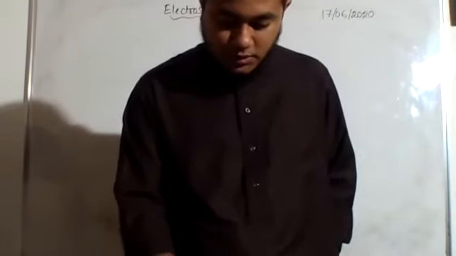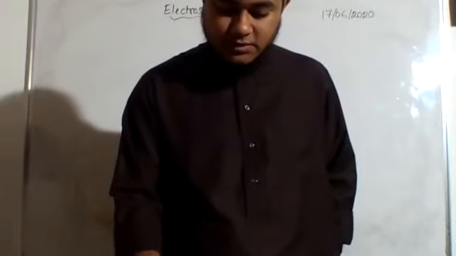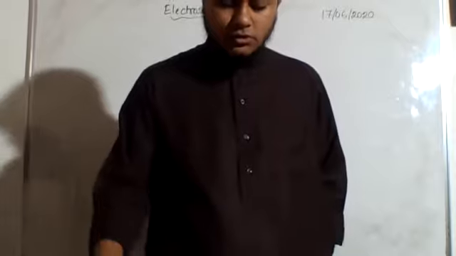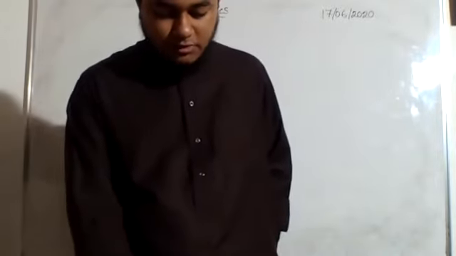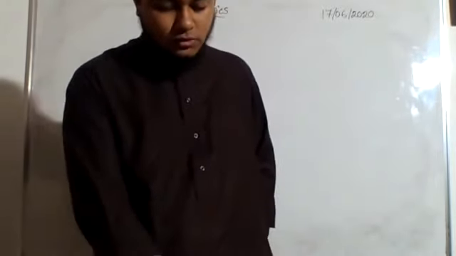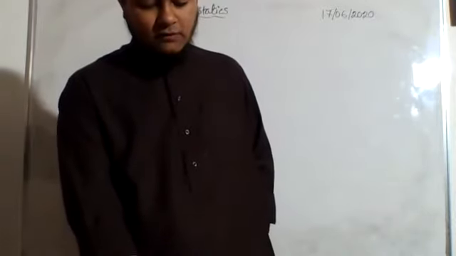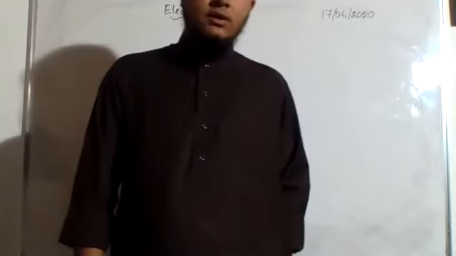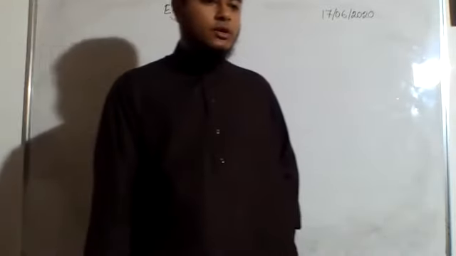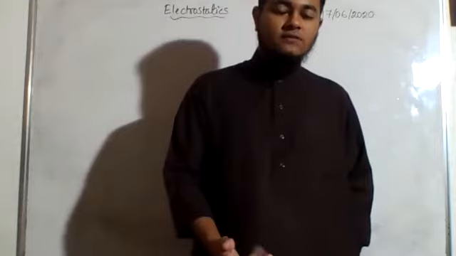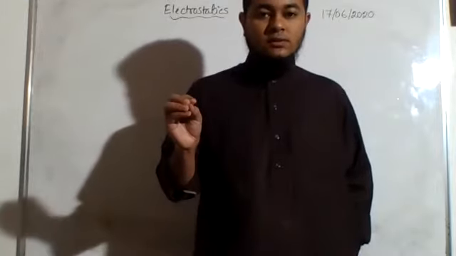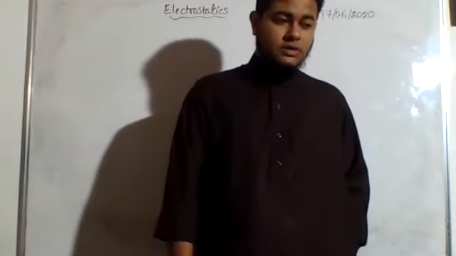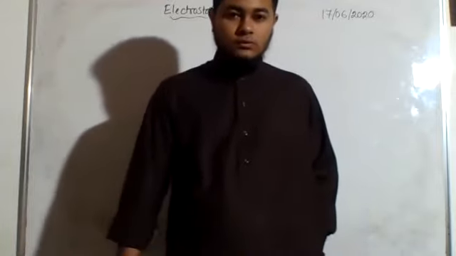The number of protons and electrons in different substances is different. In a hydrogen atom, there is one proton and one electron, but no neutron. In the helium nucleus, there are two protons and two neutrons, and two electrons revolve outside the nucleus. You actually know the atomic number, right? We call this the atomic number in Bangla as well. That actually gives the number of electrons in a particular element, which is equal to the number of protons also.